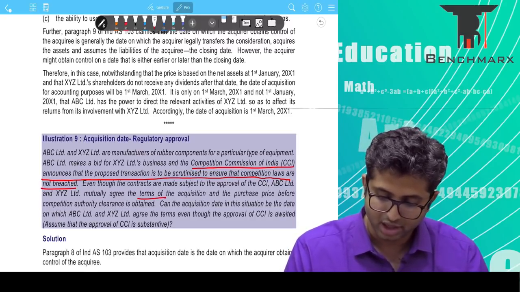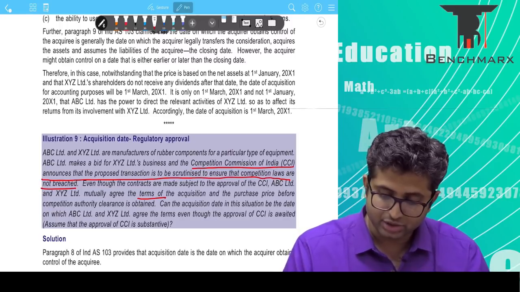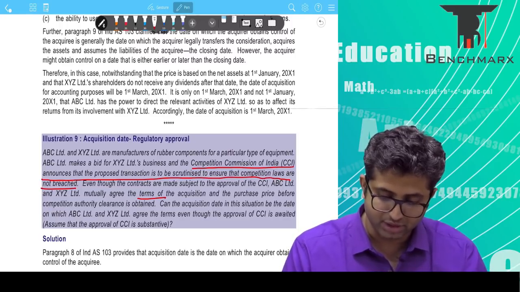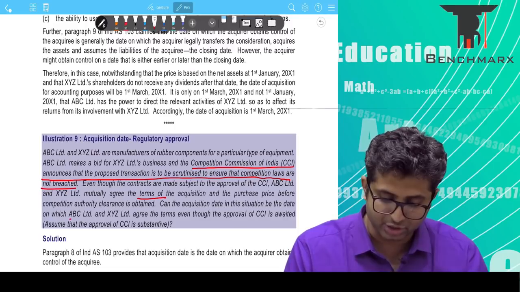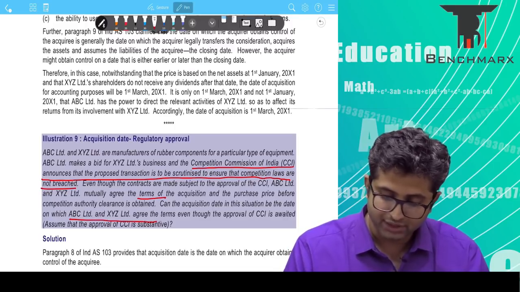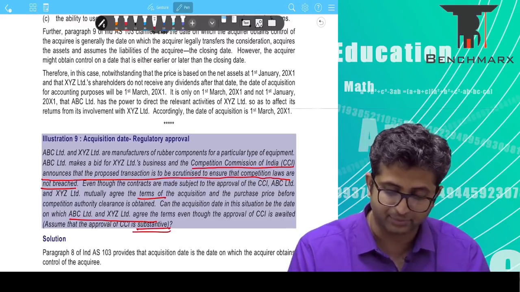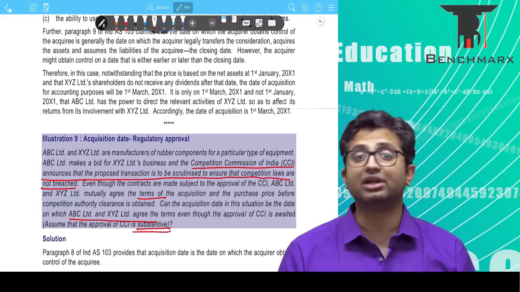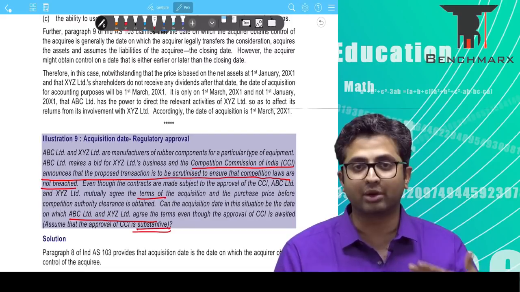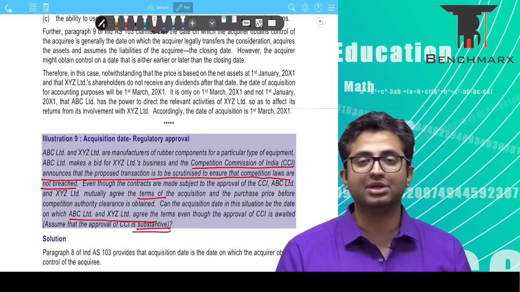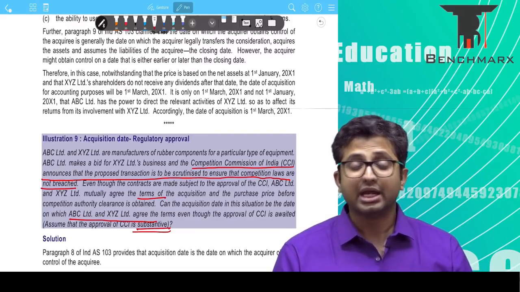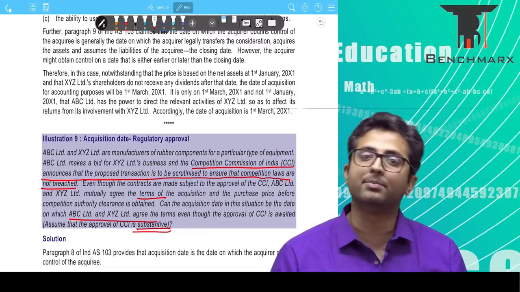So terms are agreed. Can the acquisition date in this situation be the date on which ABC and XYZ agree, even though CCI approval is awaited? Assume that the approval of CCI is substantive. Substantive means it has real substance. It is not a mere formality. It is not a mere administrative or procedural job. It is something which might make or break a deal.